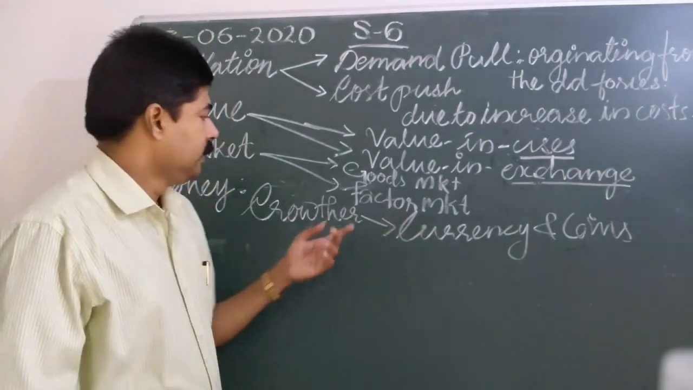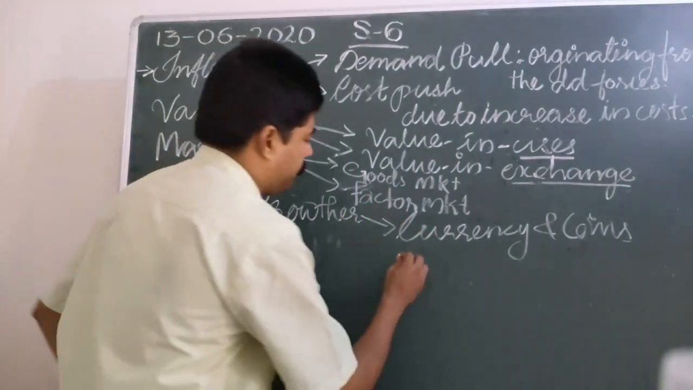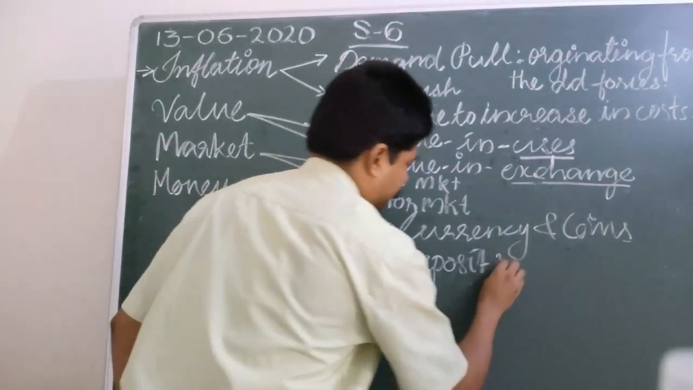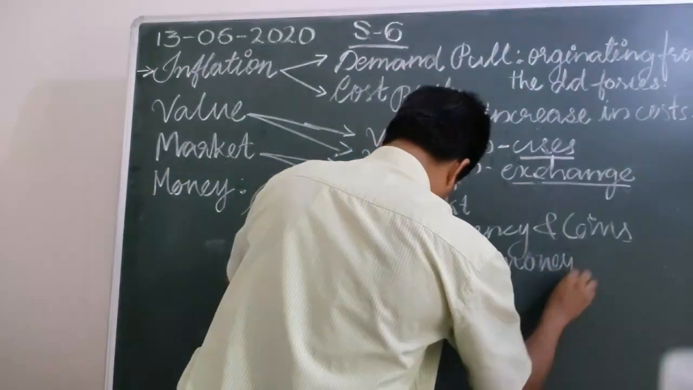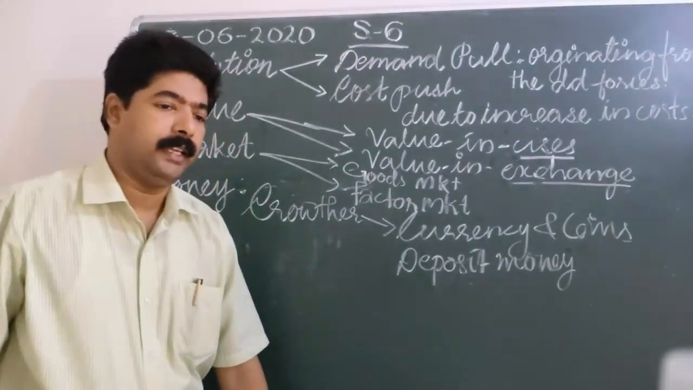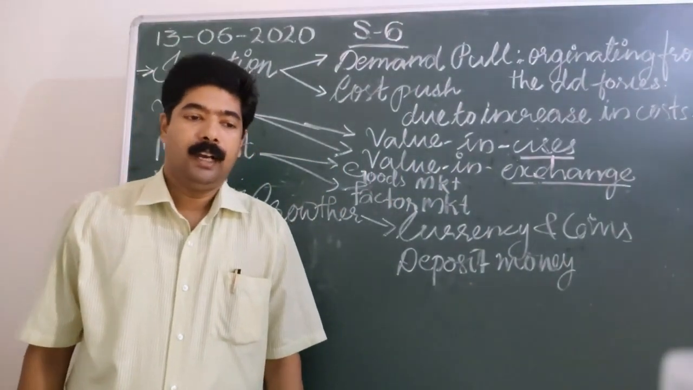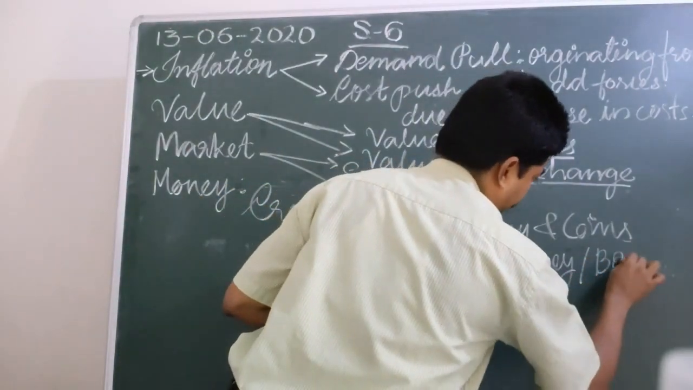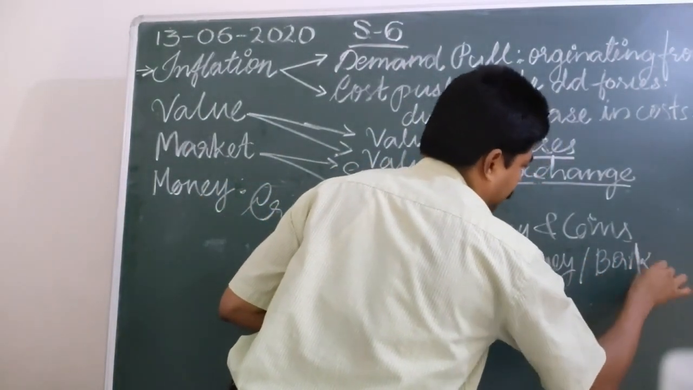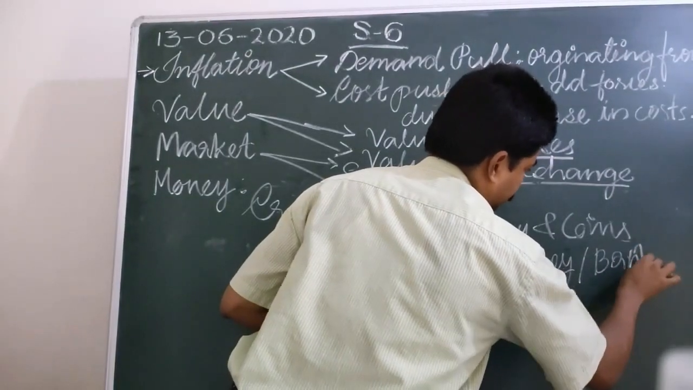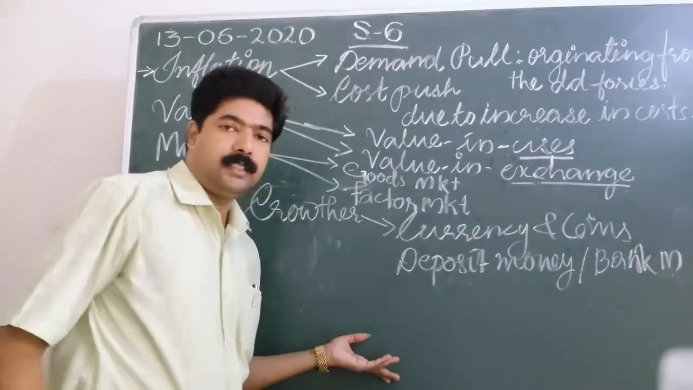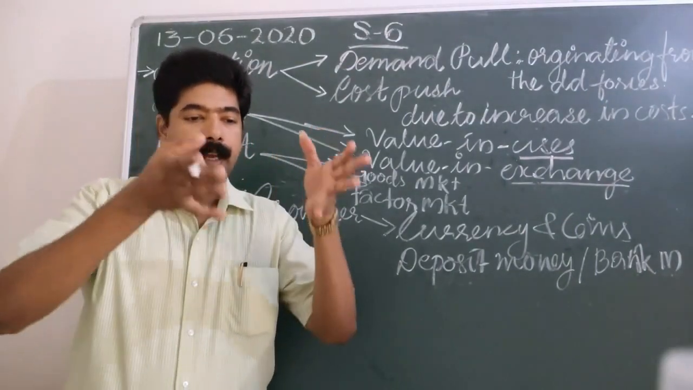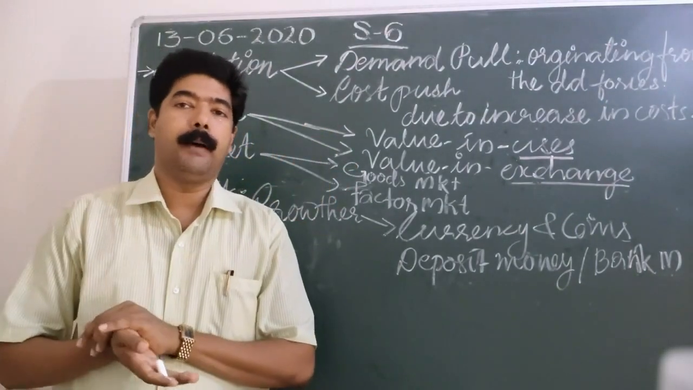Another we may use is deposit money. What is meant by deposit money? Deposit money, which is also known as bank money. You know bank? Yes. Bank money. Deposit money or bank money refers to the deposits held with the banks.